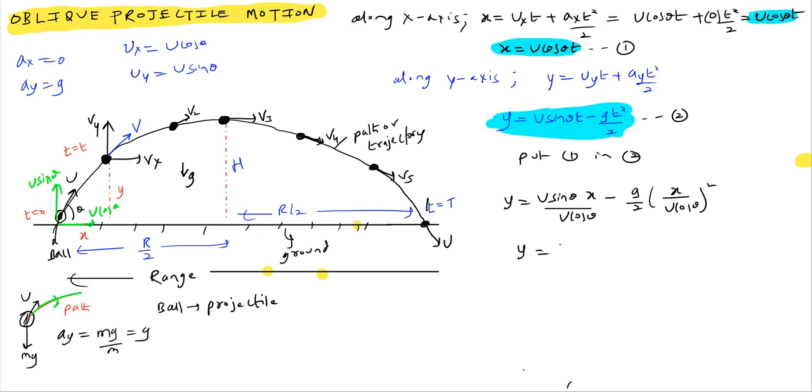So this will be x tan theta minus g x square by 2 u square cos square theta.